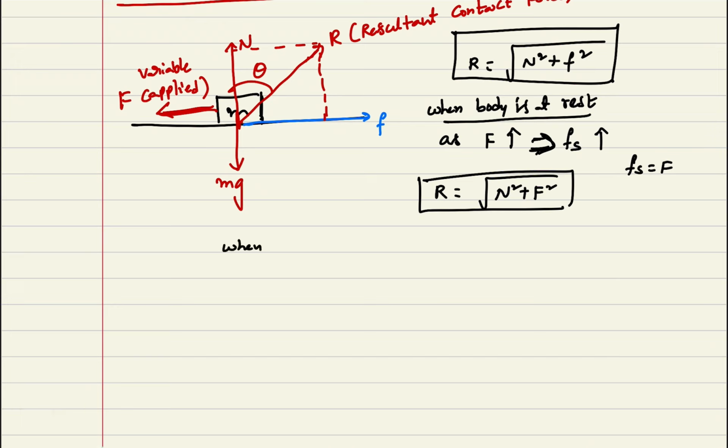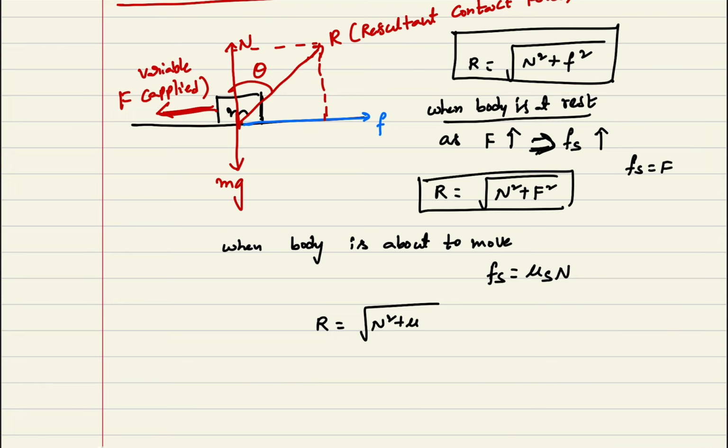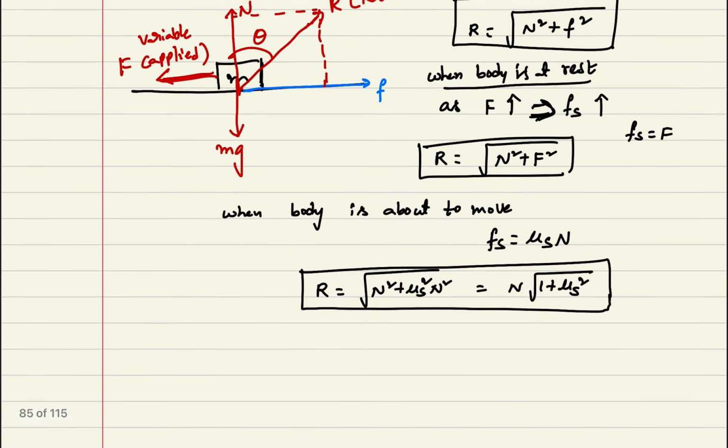Now when the body is about to move, we can say that Fs is equal to mu s into N. Then the resultant contact force can be written as under root of N square plus mu s square into N square. Taking N common, it is N times under root of 1 plus mu s square. This is my resultant contact force.